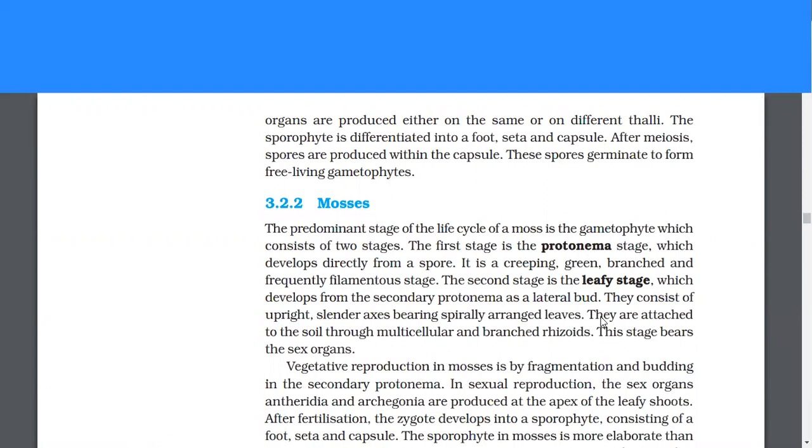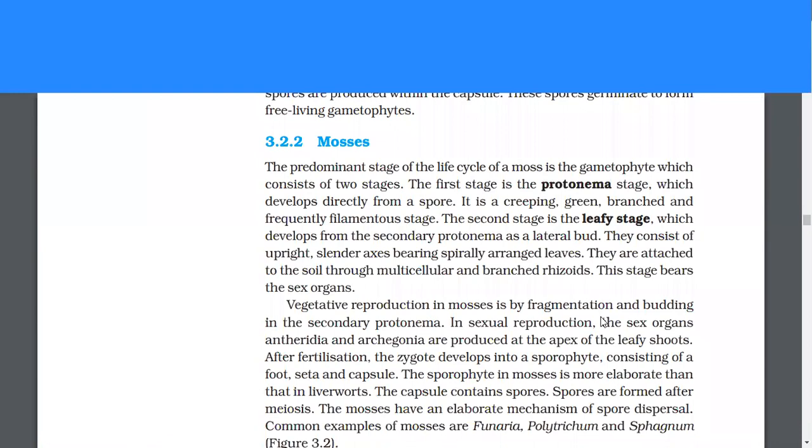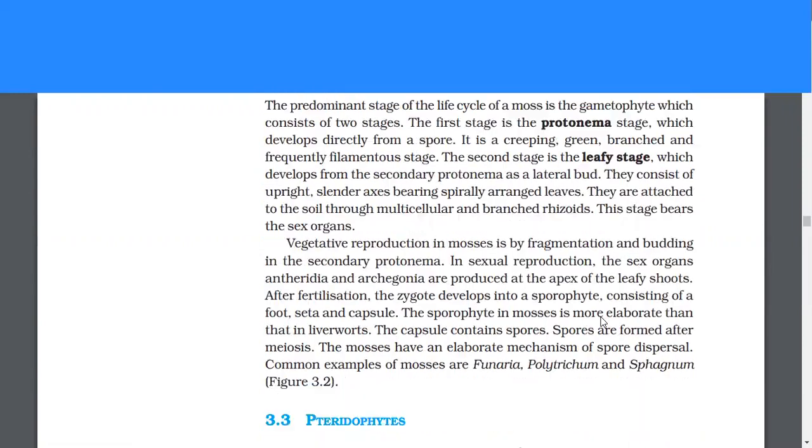Mosses. The predominant stage of the life cycle of a moss is the gametophyte, which consists of two stages. The first stage is the protonema stage, which develops directly from a spore. It is a creeping, green, branched, and frequently filamentous stage. The second stage is the leafy stage, which develops from the secondary protonema as a lateral bud. They consist of upright, slender axes bearing spirally arranged leaves. They are attached to the soil through multicellular and branched rhizoids. This stage bears the sex organs.